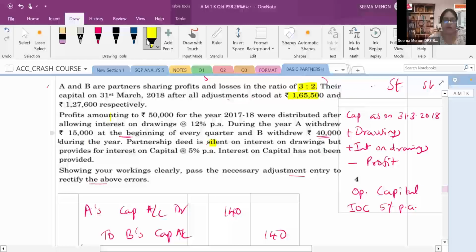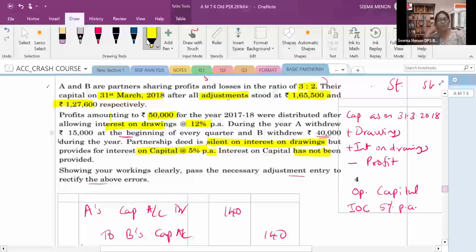It is given there that the capital is 1,27,600 and 1,65,600 for B and A, and the date of the capital is 31st March 2018 after all adjustment. Profit amounting to 50,000 after charging interest on drawings at 12%. But as per the deed, interest on drawing is not to be charged. Interest on capital is to be charged, but that has not been provided.